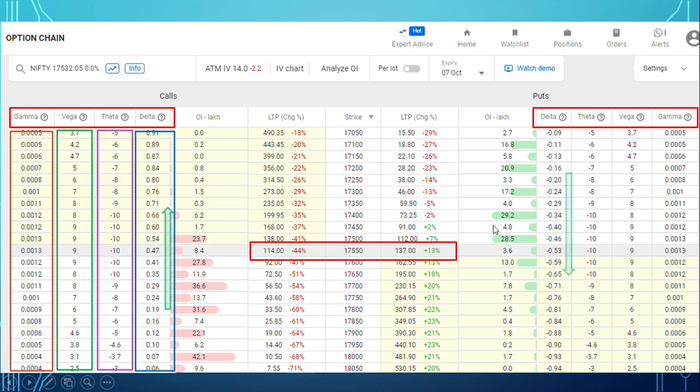Similarly, for put side also, OTM to ITM, delta is increasing. For call side, deltas are from 0 to 1 positive, and for put side it is minus 1 to 0 on the negative side. The thetas are all negative on both sides, and vega and gamma are always positive. And you can see for theta the highest value is at ATM, on both sides.